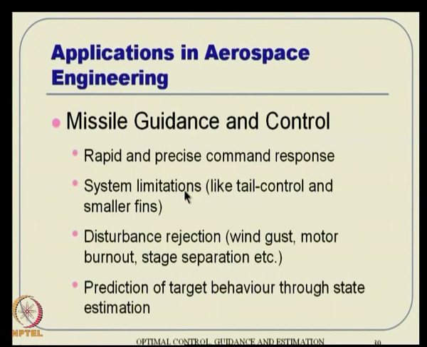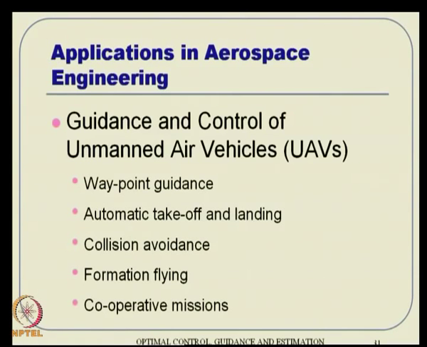Those are the system limitations that you have, which need to be accounted for, and optimal control can account for them. And then there is the concept of disturbance rejection. For example, wind gust, motor burnout, stage separation, things like that will lead to the system dynamics getting disturbed as it operates. It has to tolerate all that. Then there is the prediction of target behaviors through state estimation, which I already explained.